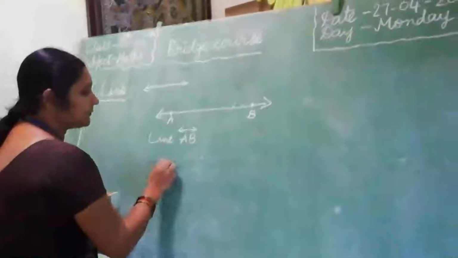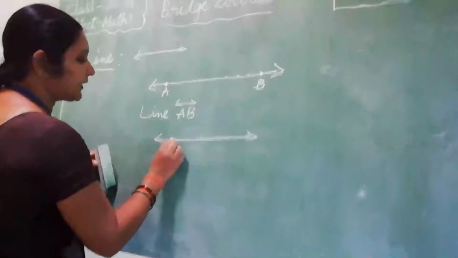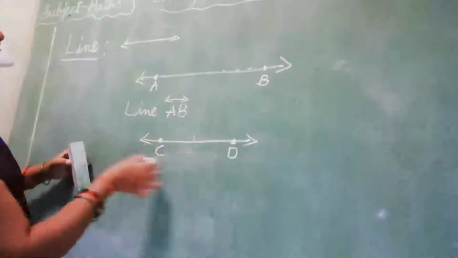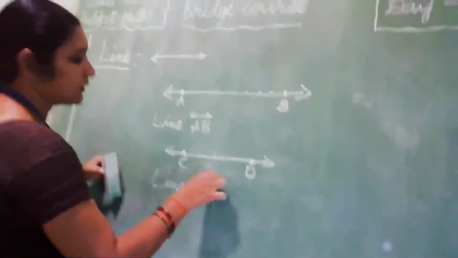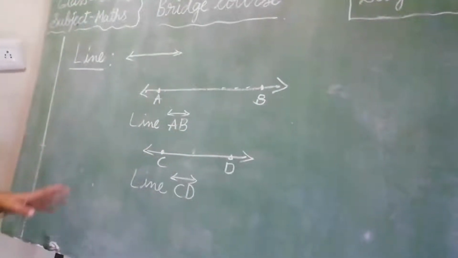I take one more example. See this line. How to represent the naming of a line? With capital letters C, D. How to read this one? Line CD. A line has no endpoints.